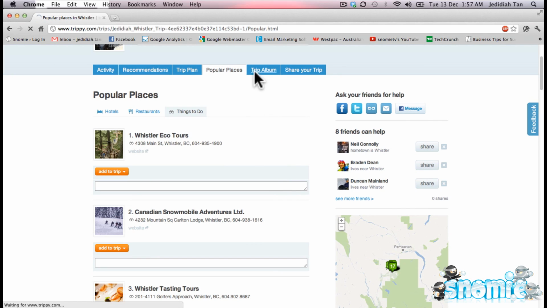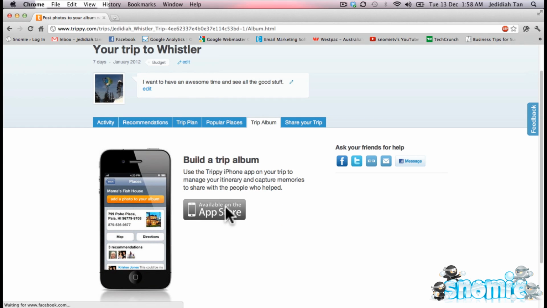And here we have the trip album. What this is, you can actually get an app for your iPhone, and basically you can take photos and all that sort of thing, and it hooks up straight into Trippy.